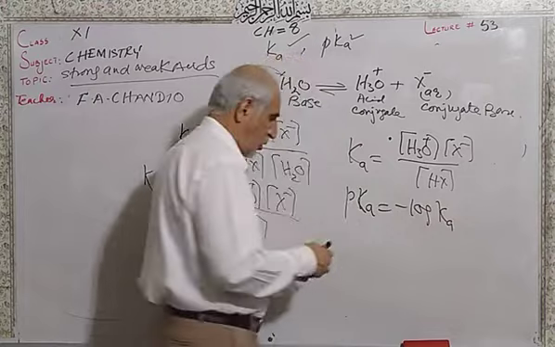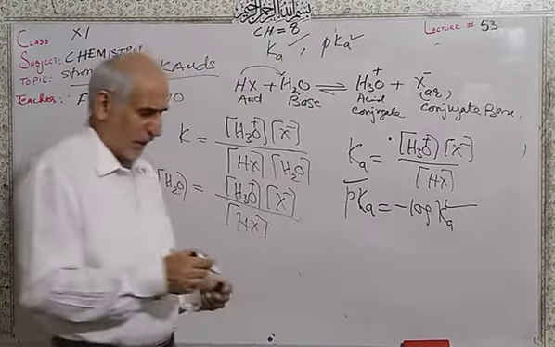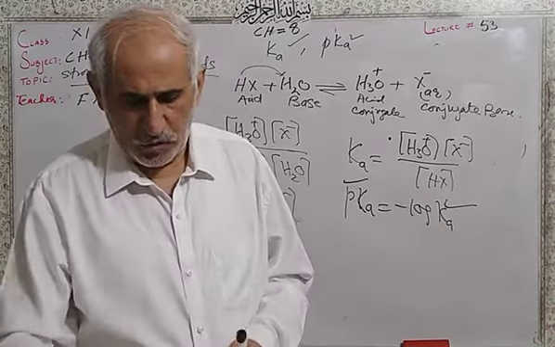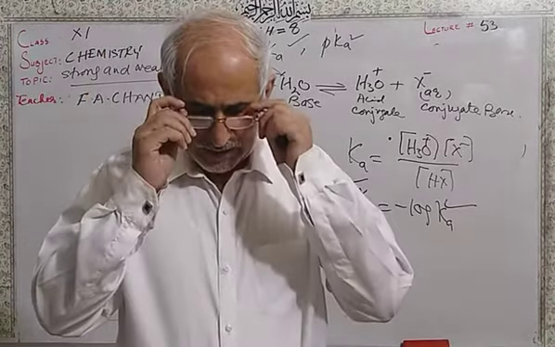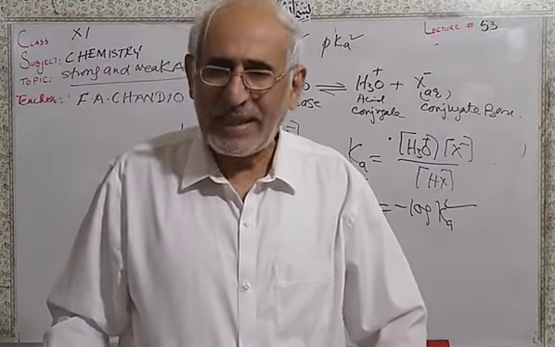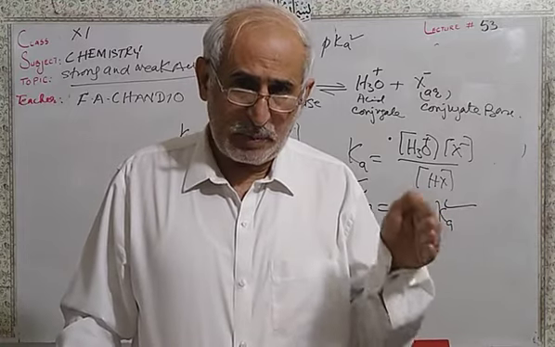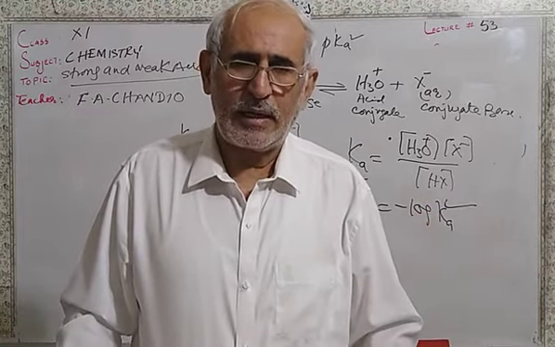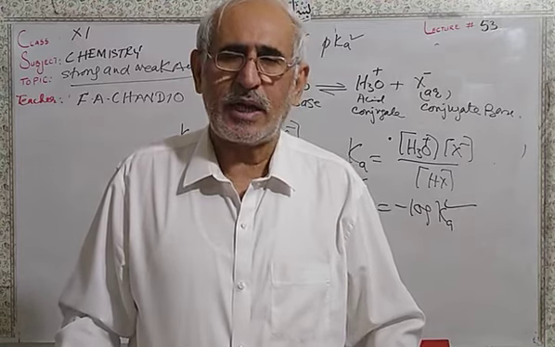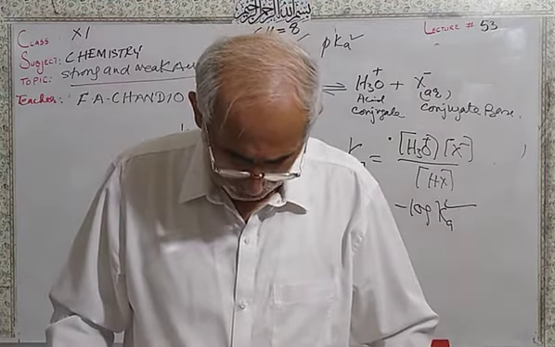If the value of Ka is large, the value of pKa is very small. In the table, perchloric acid has a Ka value of 1 into 10 raised to power 10 and a pKa value of minus 10. So a pKa of minus 10 shows that the acid is highly dissociated and a very strong acid.